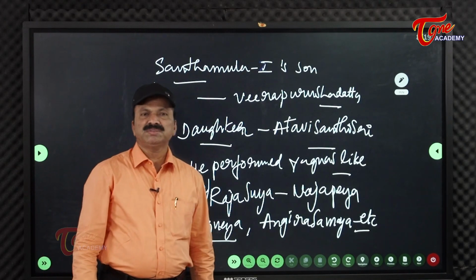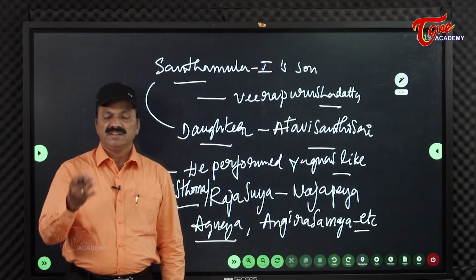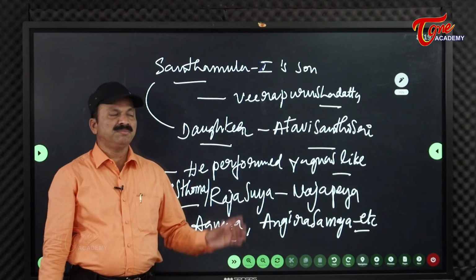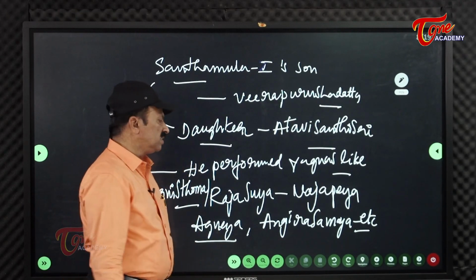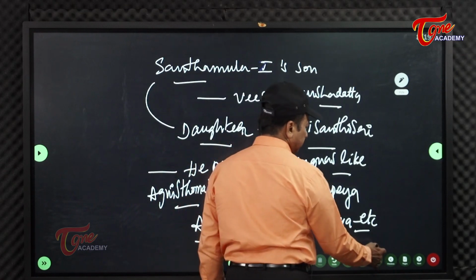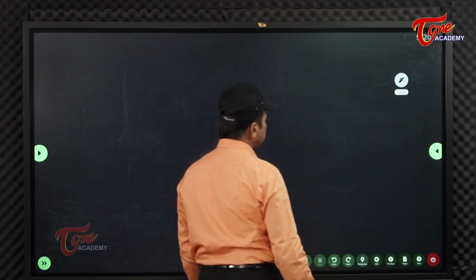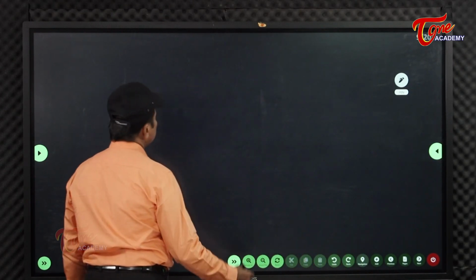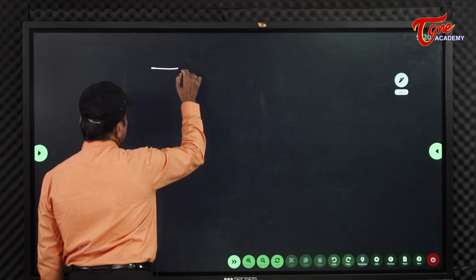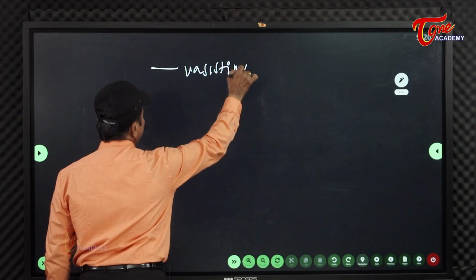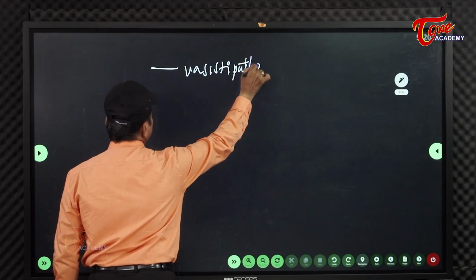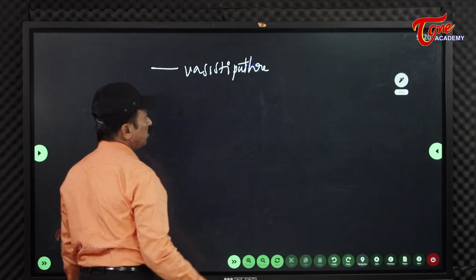The inscriptions which give a good account of him are Rentala, Dachepalli and Keshanapalli, personally given by this first ruler. Personally he gave these three important inscriptions. What inscriptions were given by Shantamula 1 or Vasistiputra Sri Shantamula?